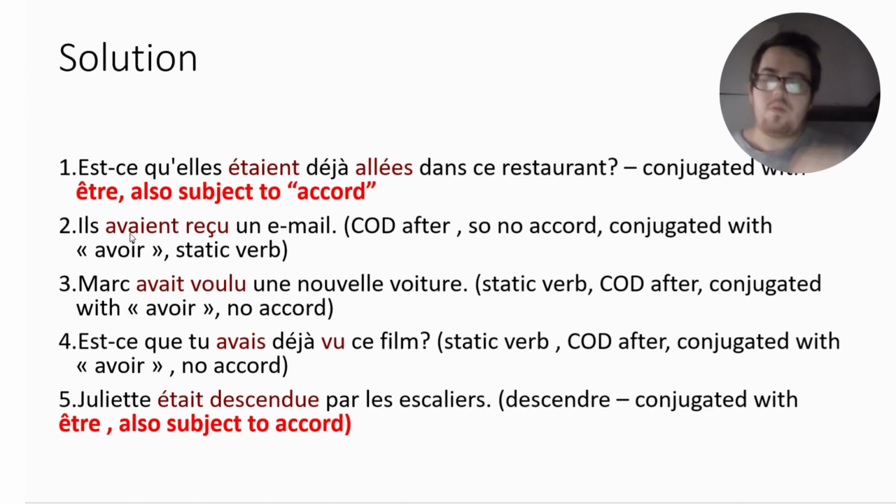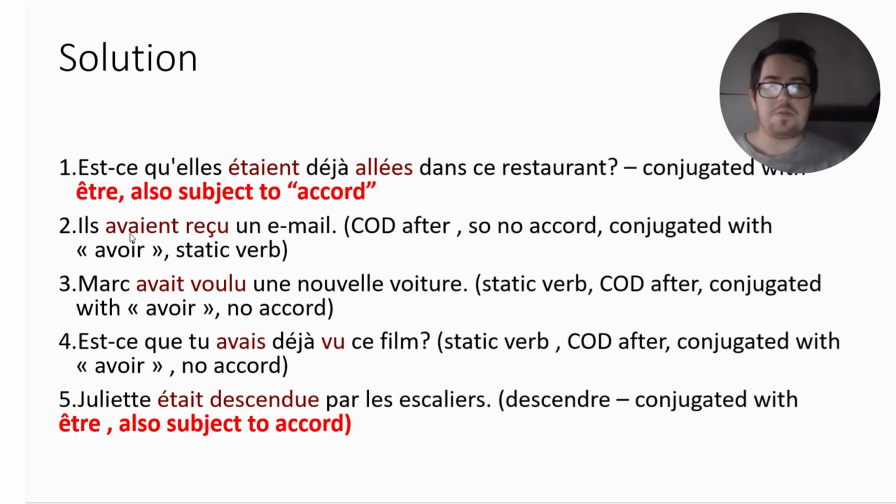At the radical, we are going to put the correct termination for the third person plural, in this case, ils, which would be aient. So we obtain ils avaient. Notice the fact that I pronounced z because we have an S followed by a vowel in the next word.